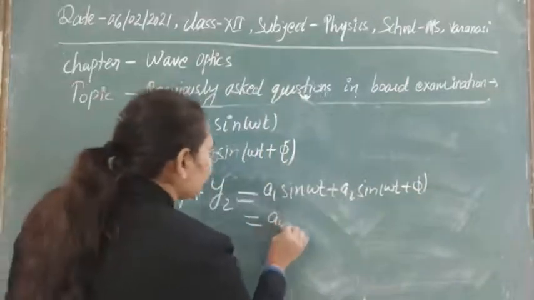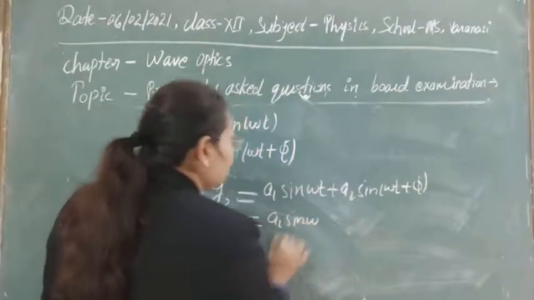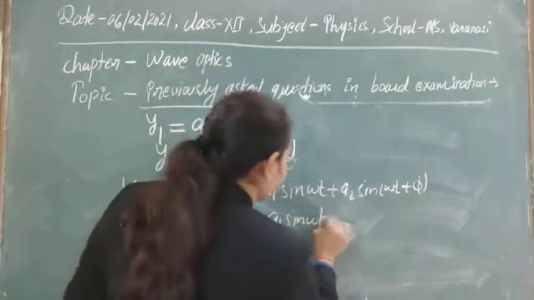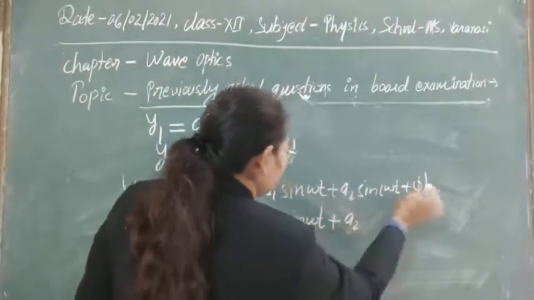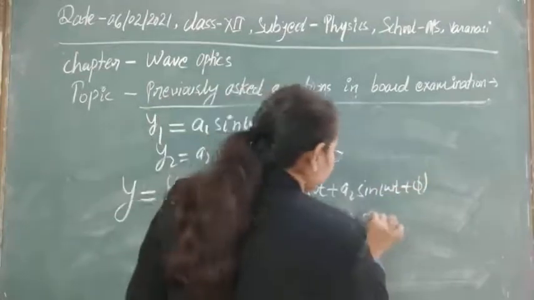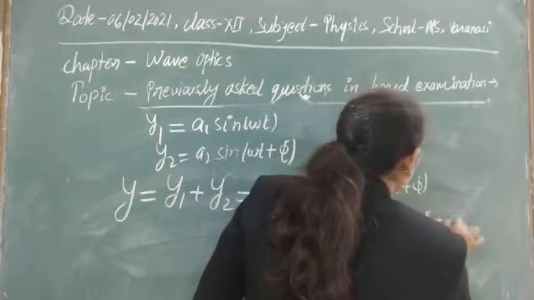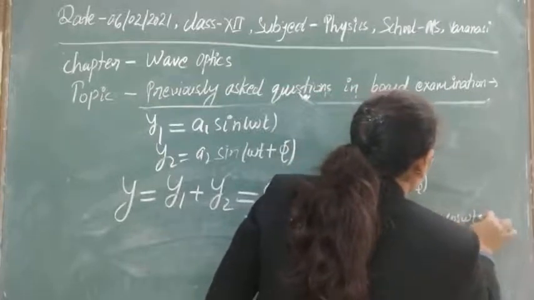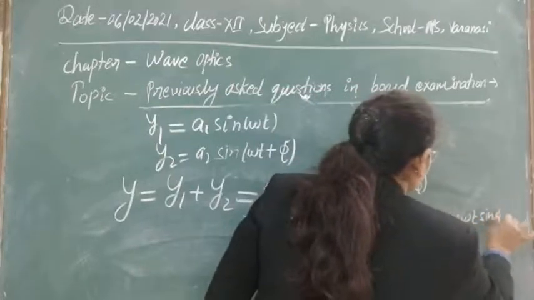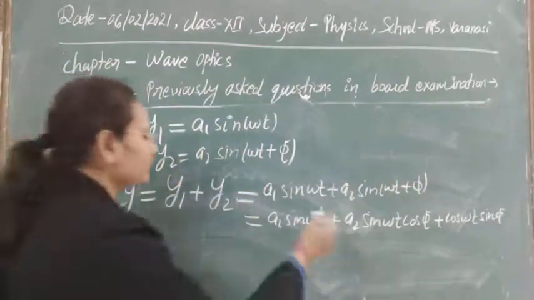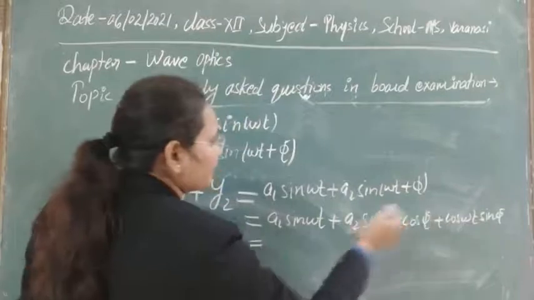We can explain, actually we can just use the theory. First of all, let's explain it. So this will be sin(a plus b), this is sin omega t cos phi plus cos omega t sin phi here. And now let's take sin omega t and cos omega t at different places.